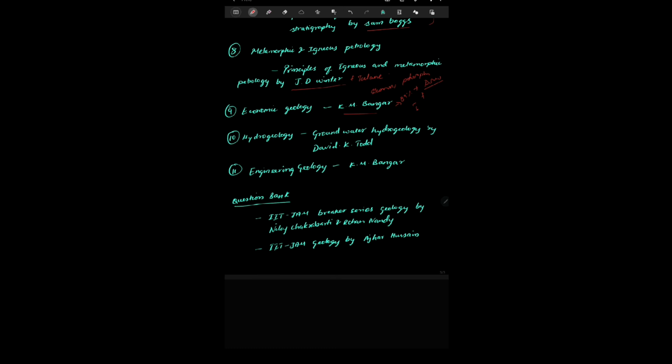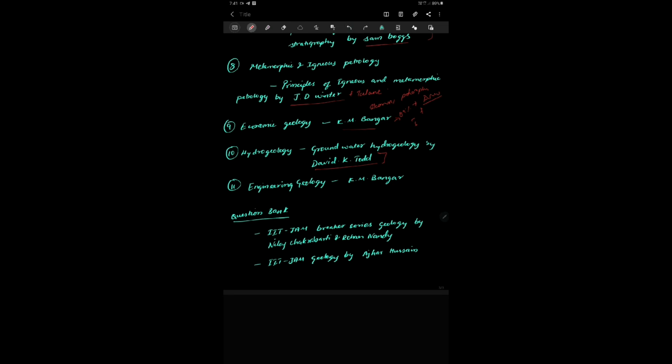And the next topic is hydrogeology. For hydrogeology, Groundwater Hydrology by David K. Todd is enough. And don't try to read the whole book, just read the topics that are given in the JAM syllabus. And the next topic is engineering geology. For engineering geology, you can refer to K.M. Bangar. And also there are some portions that are missed, like some of the basic definitions such as the shaft, winze, crosscut, etc. I will upload a video of the topics that are missing in K.M. Bangar regarding the engineering geology part.